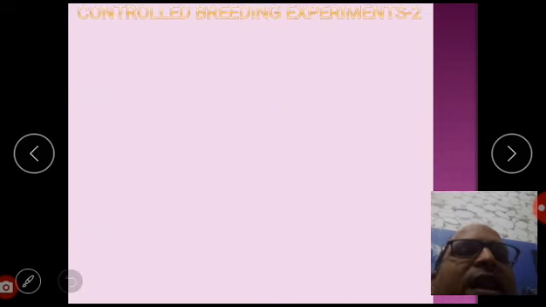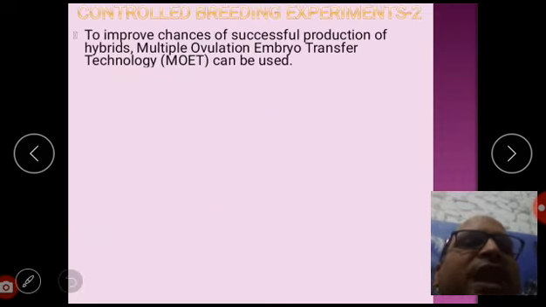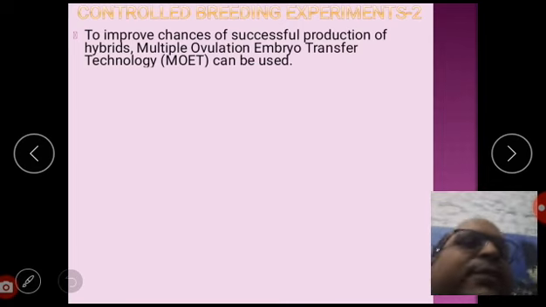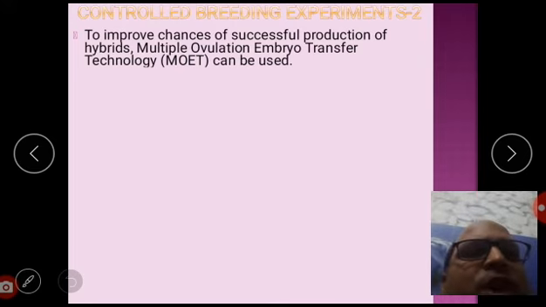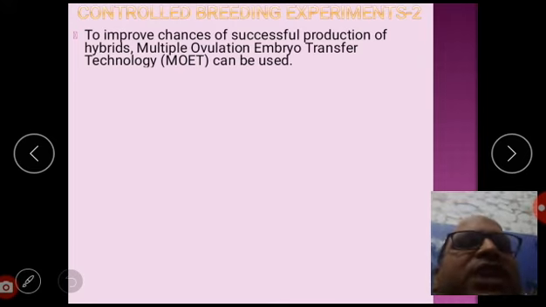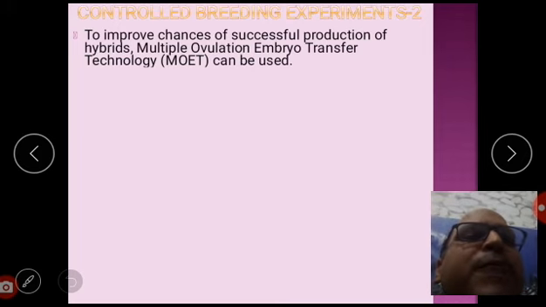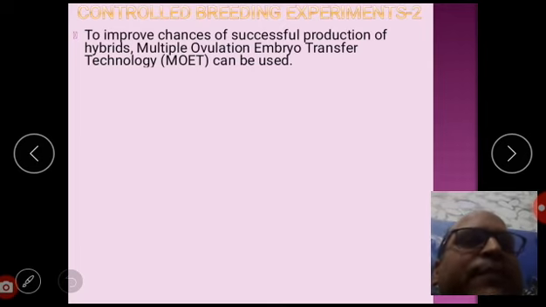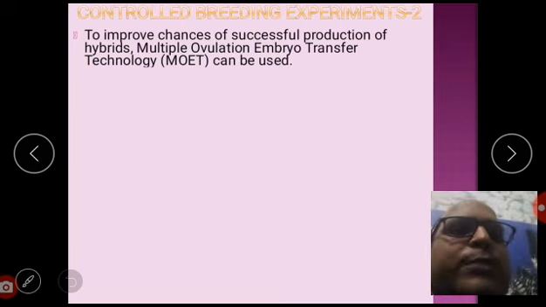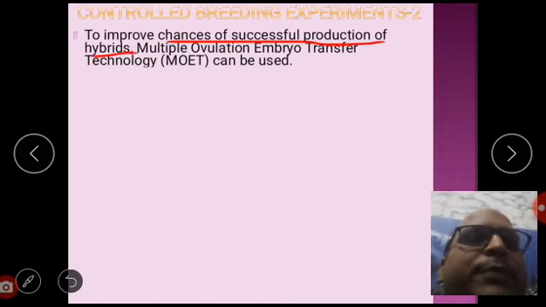Now we have to see the MOET. Controlled breeding experiments include MOET also, to improve chances of successful production of hybrids. Multiple ovulation embryo transfer technology. Say with me, multiple ovulation embryo transfer technology, MOET, can be used to improve the chances of successful production of hybrids.